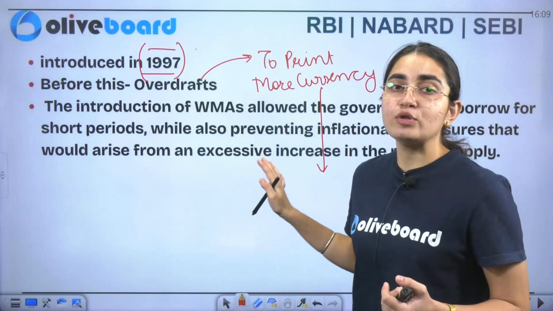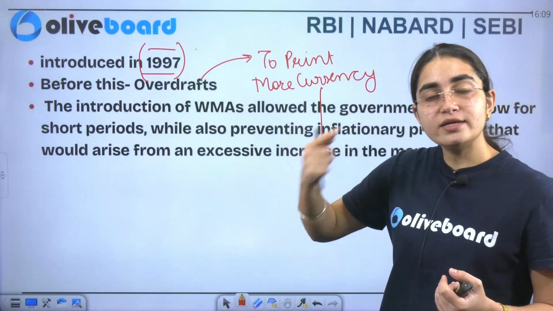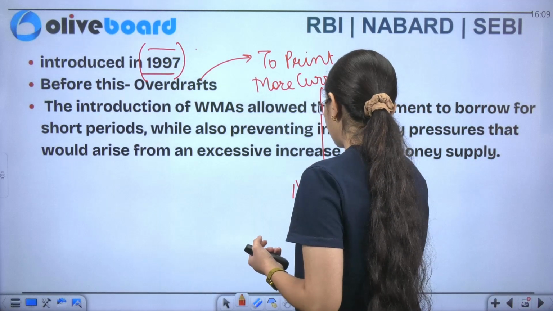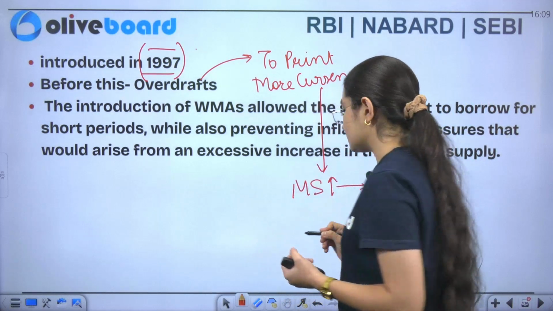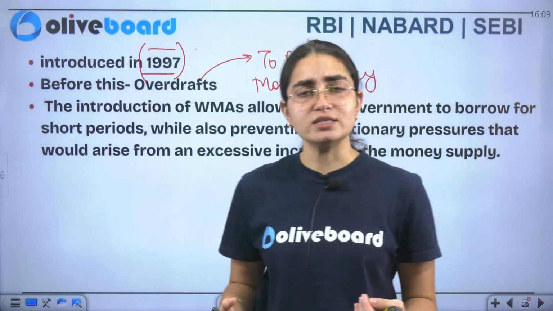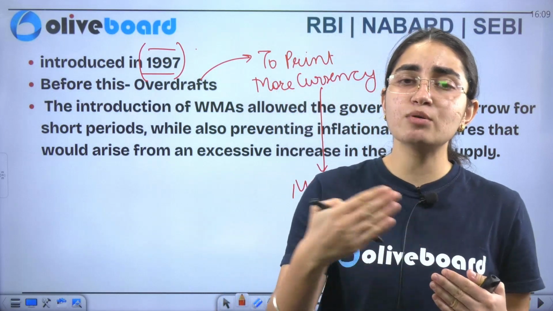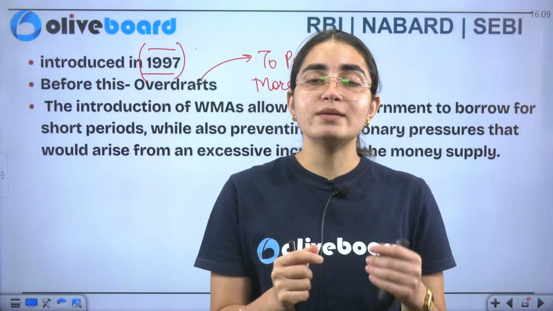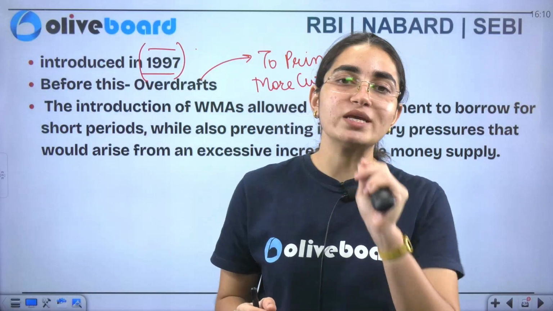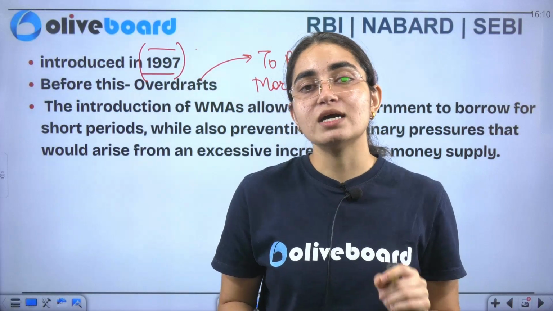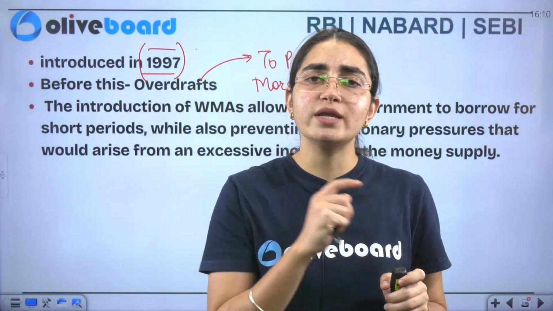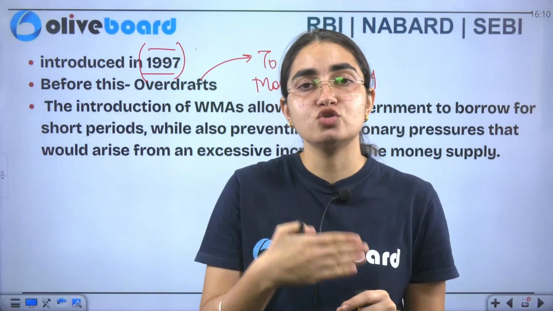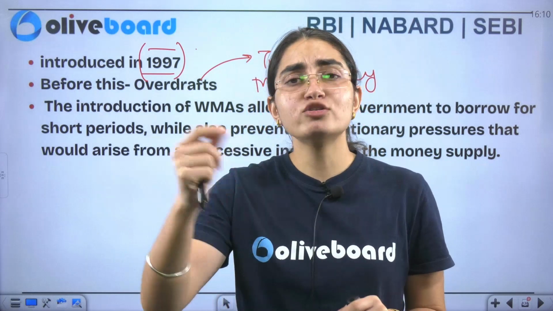Now, one main thing about the economy is that when you start printing more currency, the money supply in an economy rises. It means people will have more money in their pockets. You will ask me, ma'am, the currency is being provided to the government of India, so how is it impacting general people? Money doesn't stand at one place; rather, money keeps on moving from one place to another. So when RBI is continuously printing money just to provide loan to the government of India, the government is also spending somewhere.